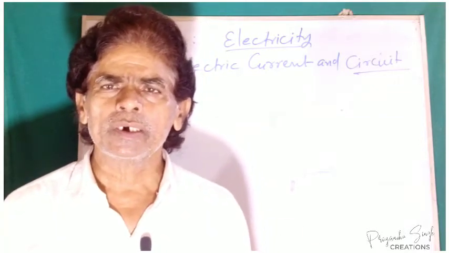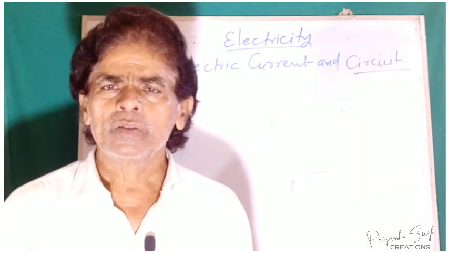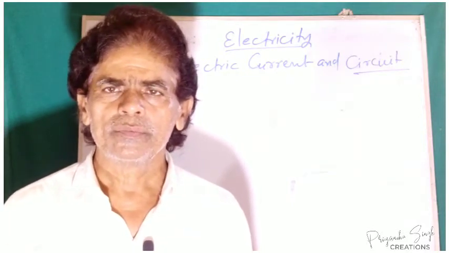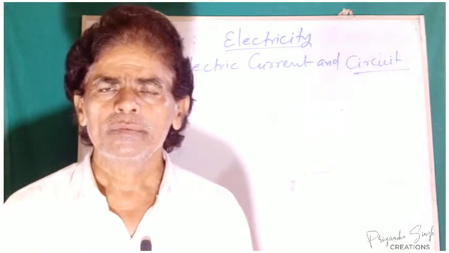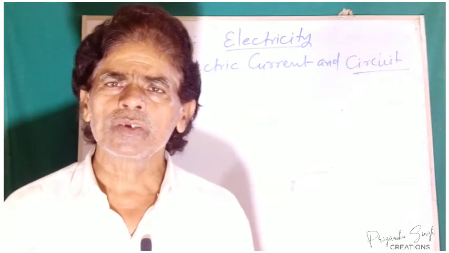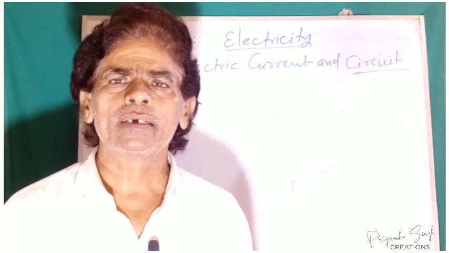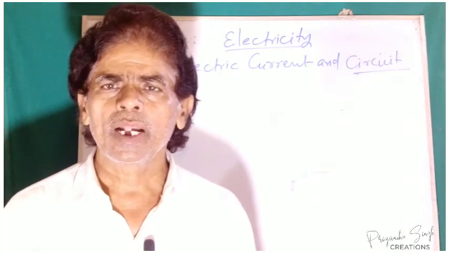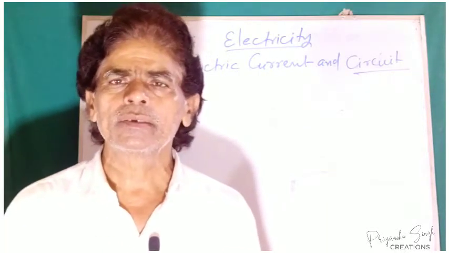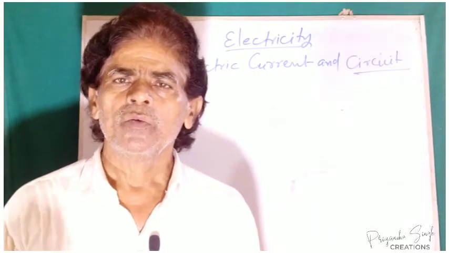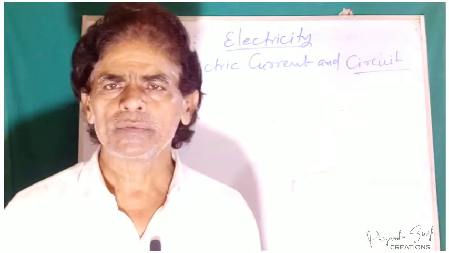But here we are concerned with metallic conductors. When charges are in motion, they constitute current electricity. So current electricity means the flow of electrons from one point to another.